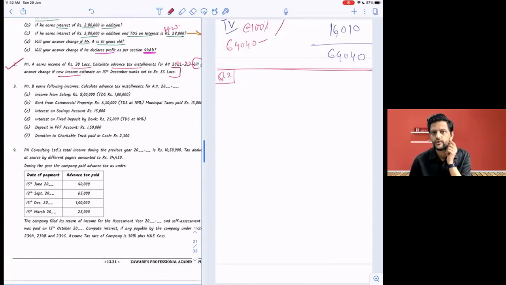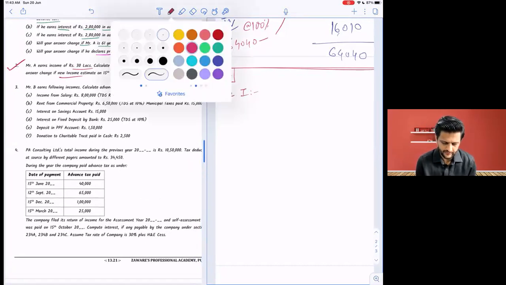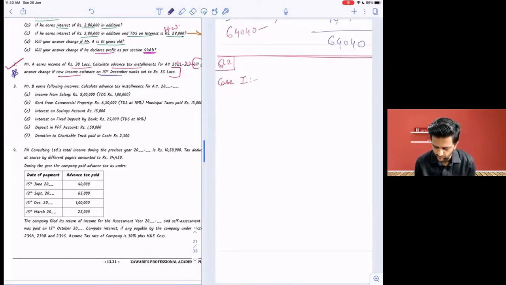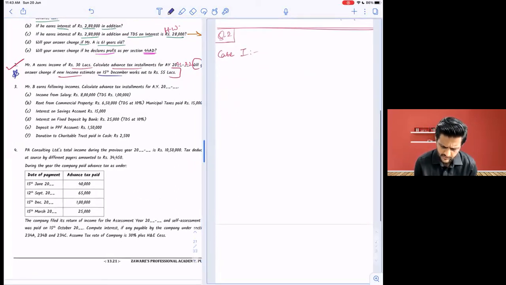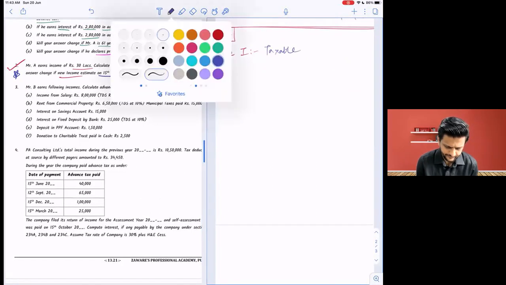Then the first thing you have to do is find the tax liability. Very good. So write down case 1. And star mark this question, it is a little different, not very difficult, but just different. It's quite interesting. Case 1: income is how much throughout the year? 30 lakhs. Throughout the year means no change in income.